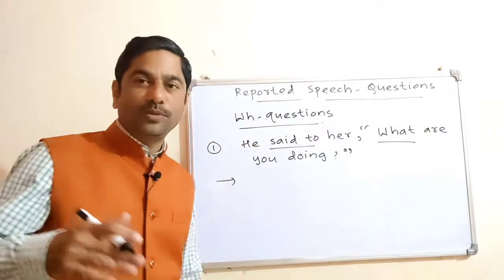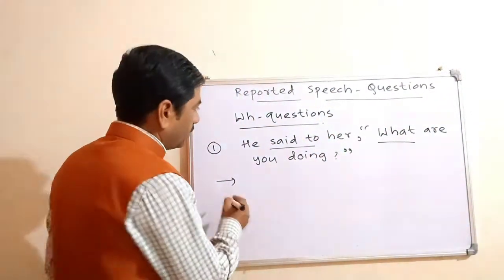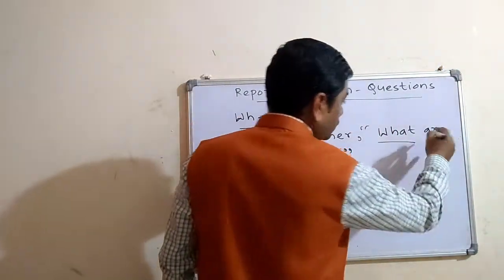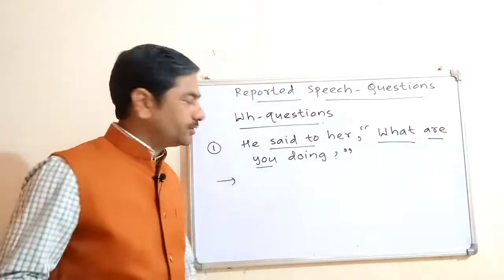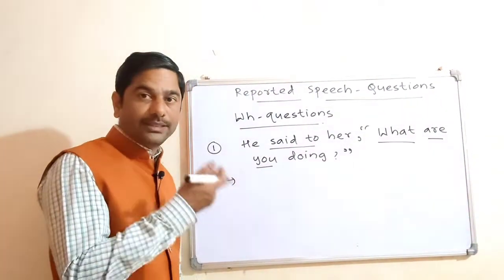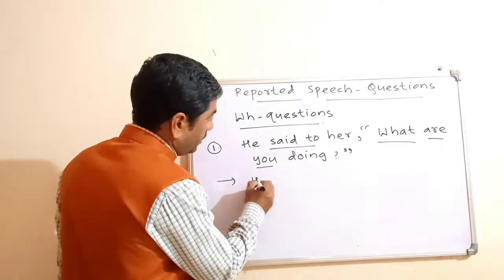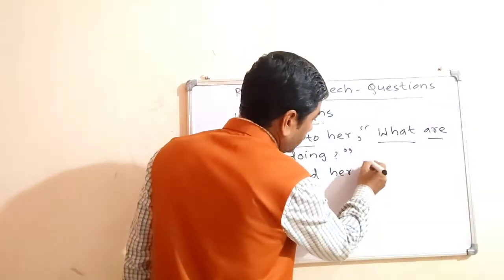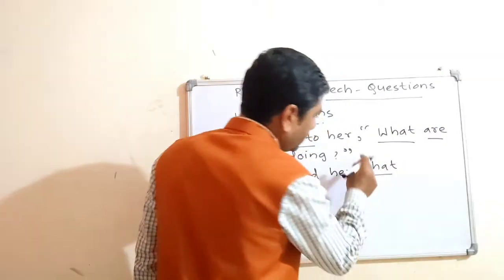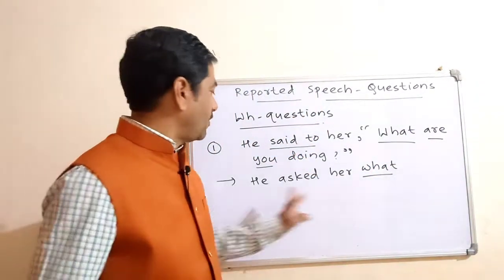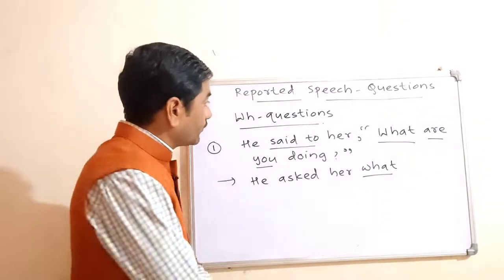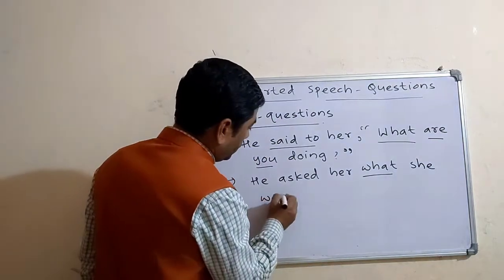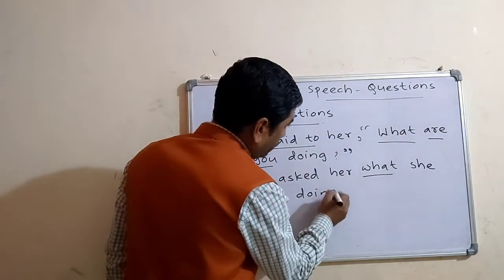There is no need to make use of another conjunction, and you will change the order of the subject and auxiliary verb from the question, and there will be full stop at the end of the answer. So he asked her what, and this should be small. He asked her what she was doing, and there will be full stop.